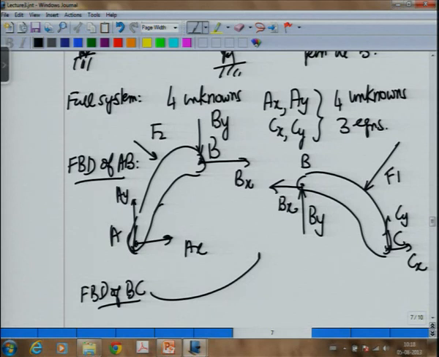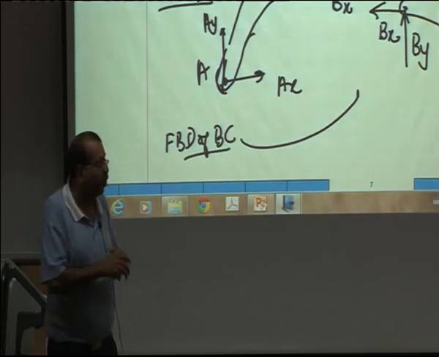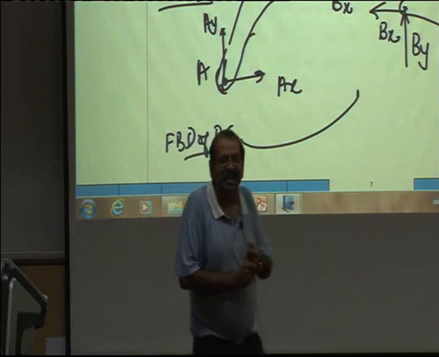Okay. So, now when I add the total number of unknowns in the two, now I have 3 equations here, I have 3 equations here. So, totally I have 6 equations. And how many unknowns do I have? 6 unknowns. So, actually the system therefore is statically determinate. Now, what is the magic which made the system statically determinate?